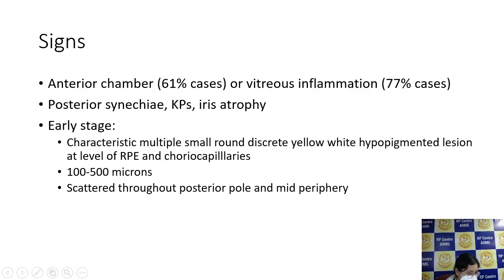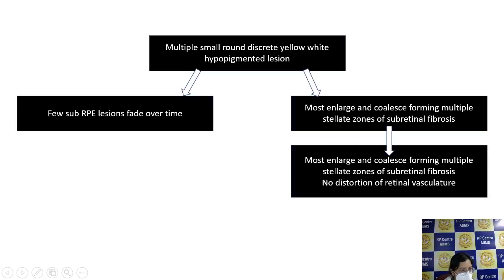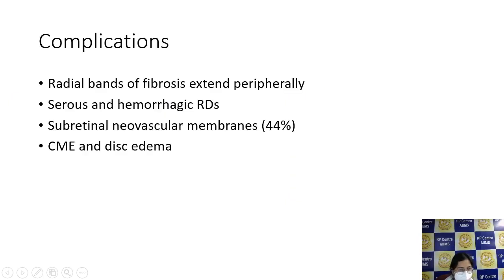They are characteristically 100 to 500 microns in size, scattered throughout the posterior pole and mid-periphery. Now again, there can be two courses here. Either these lesions can fade over time or they can coalesce together, forming stellate zones of subretinal fibrosis.